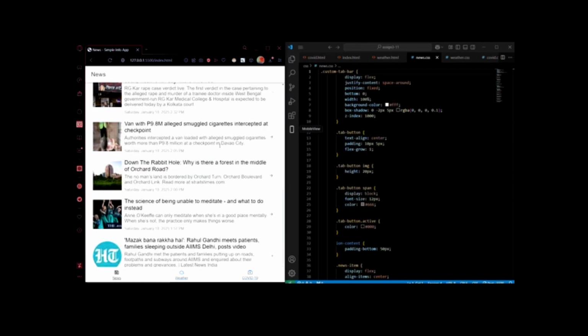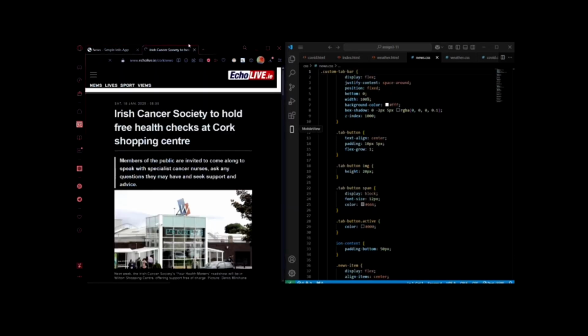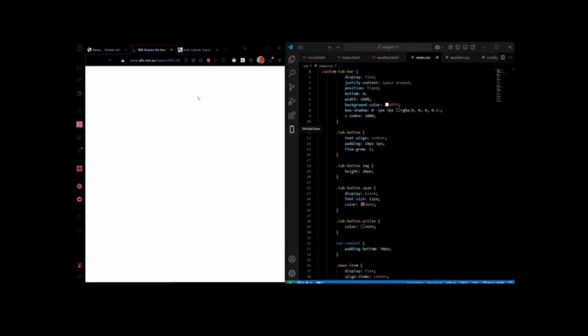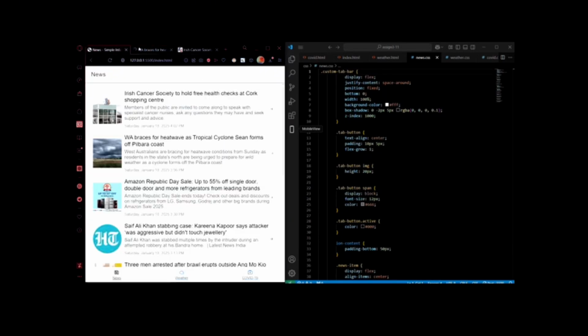You can scroll down to see the news for the day, and when you click on it, it will open a new tab and open the source for the news, like this, directly to the source.